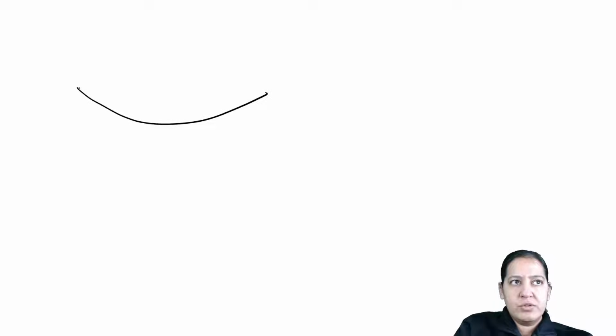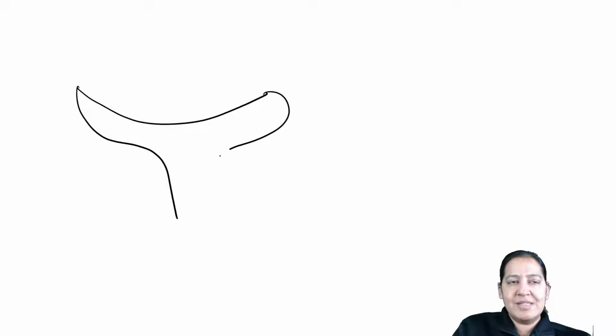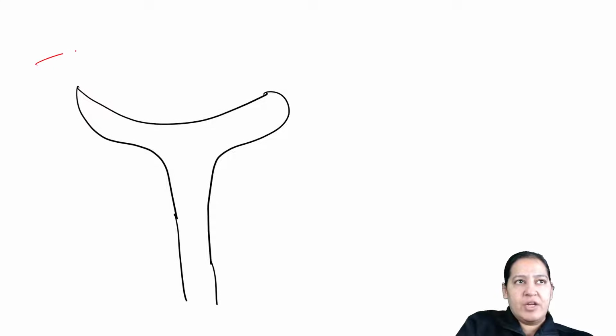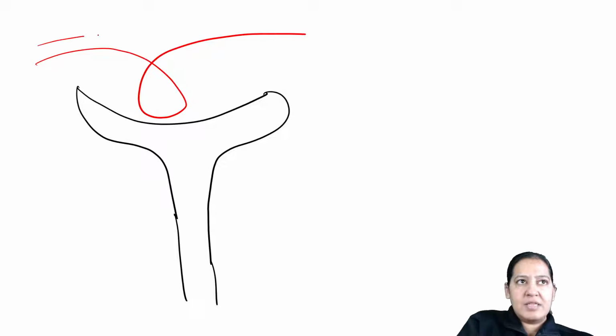So let me form a glomerulus. This is a sketch diagram I would like to draw for you. This is the glomerulus. This is the Bowman's capsule. This is PCT. And this is the afferent arteriole. Everyone see? This is the capillary. This is the efferent arteriole. This is the afferent arteriole. This is the capillary. This is the efferent arteriole.